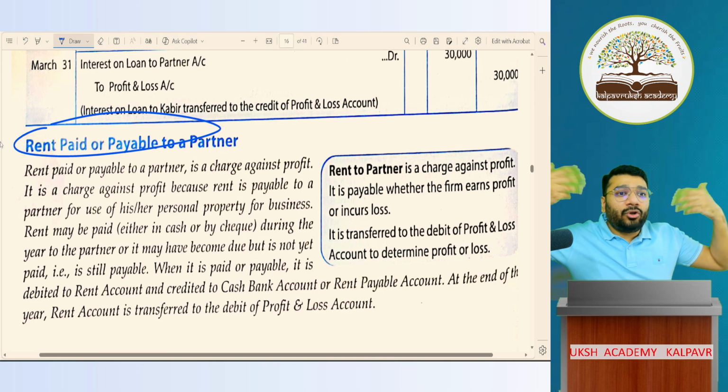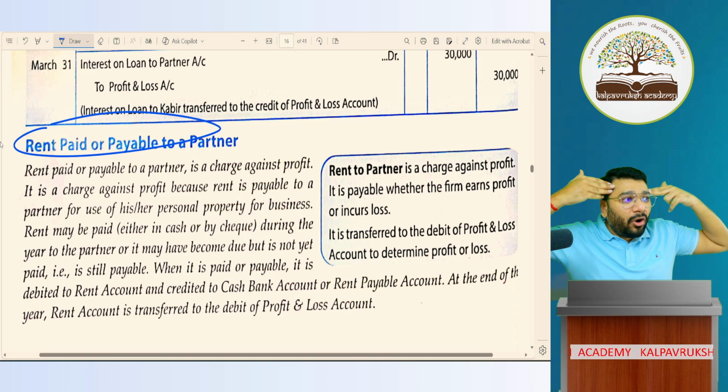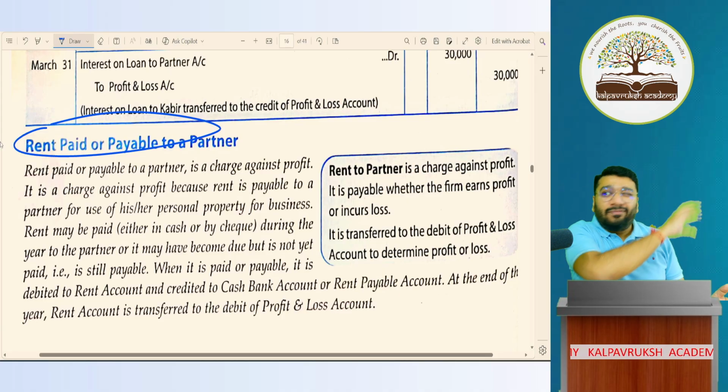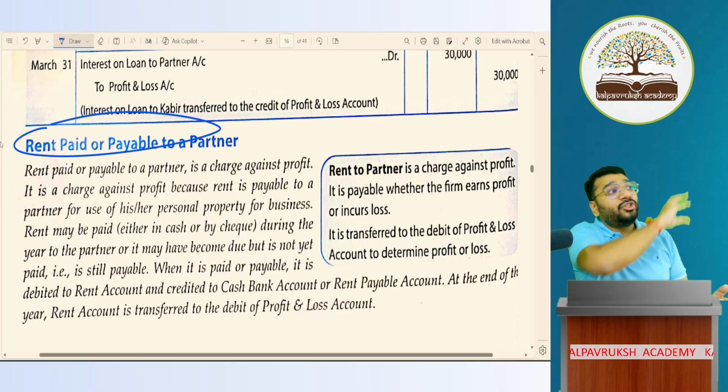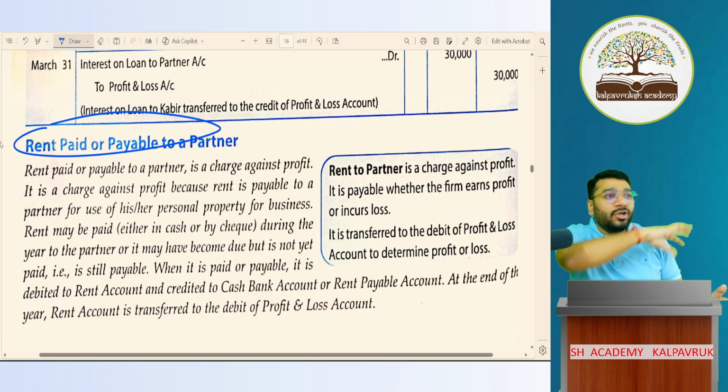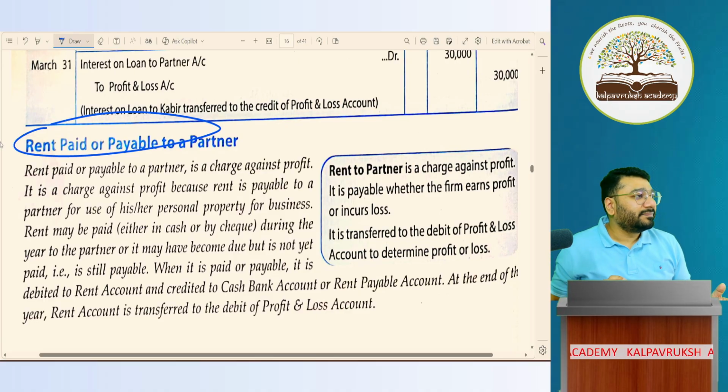Had I directly taken up the P&L appropriation account, nothing would have gone into your head. So I built a structure from the beginning so that the flow is maintained. I did journal, ledger, trial balance, then trading account, P&L account, then P&L appropriation account. So the flow I maintained. Got it, not got it? For that effort, clap for me, no? Properly. Full heart. Very good.